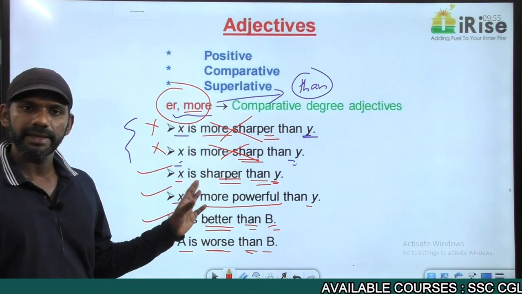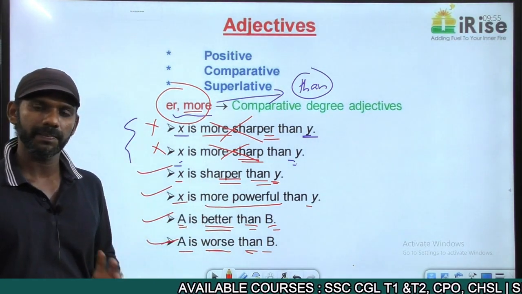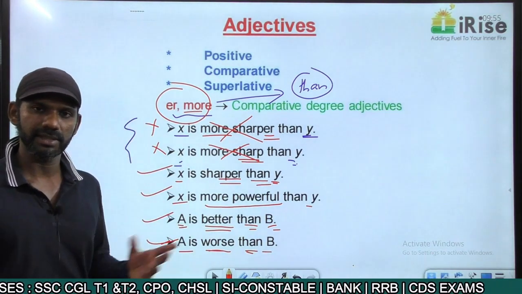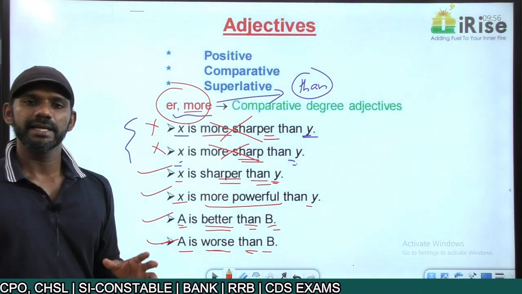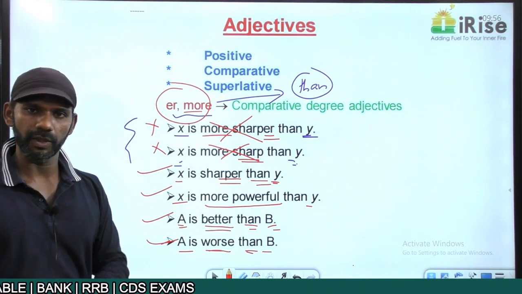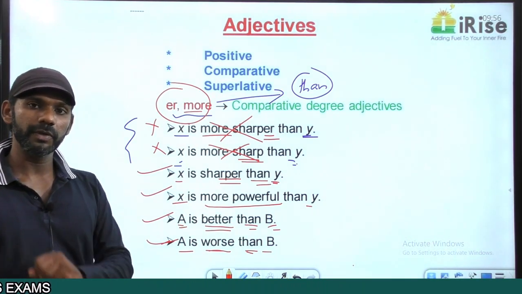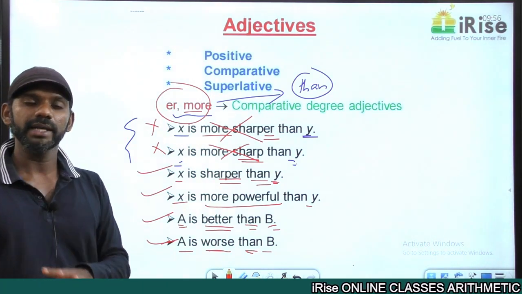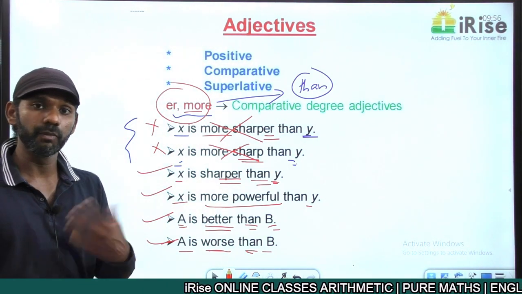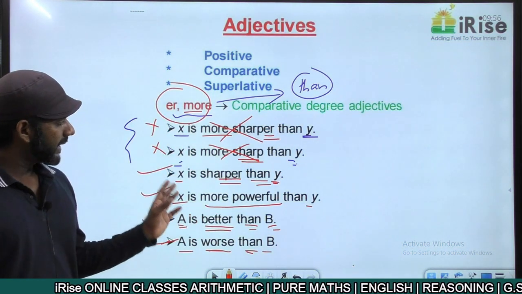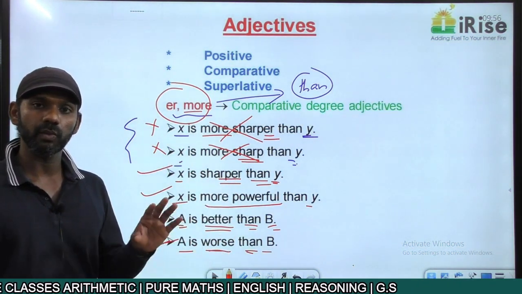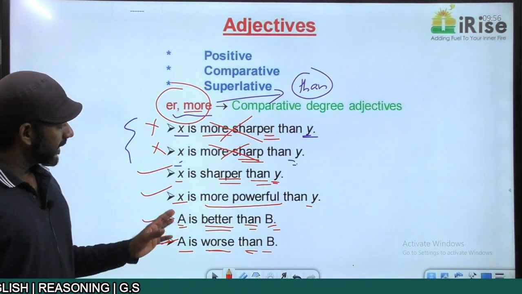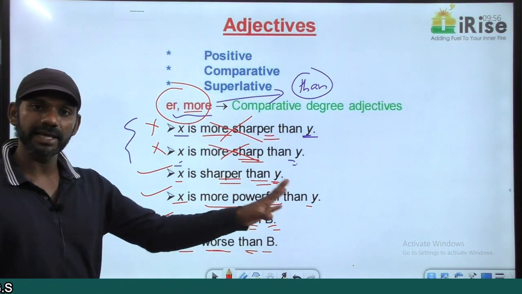Come to this one. X is sharper than Y. From this statement, is Y sharp? Sharp means intelligent. Is Y sharp? If I say A is more beautiful than Y, from this statement, is Y beautiful? Yes. Y is beautiful. The thing is, A is more beautiful. Similarly, X is sharper than Y means Y is sharp, X is sharper. That's the meaning.